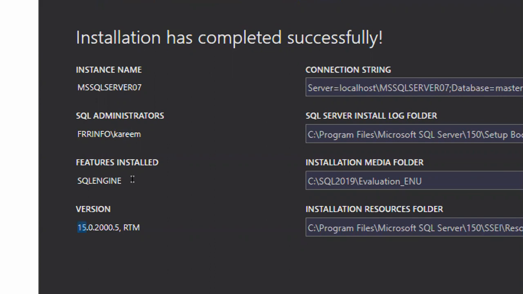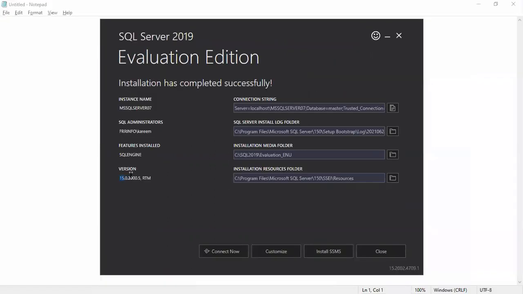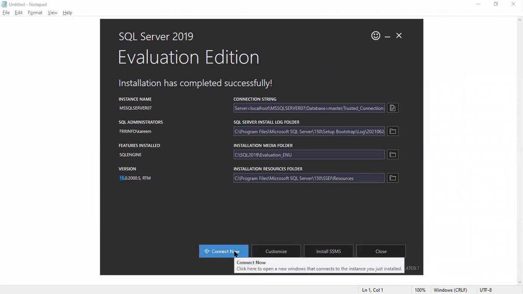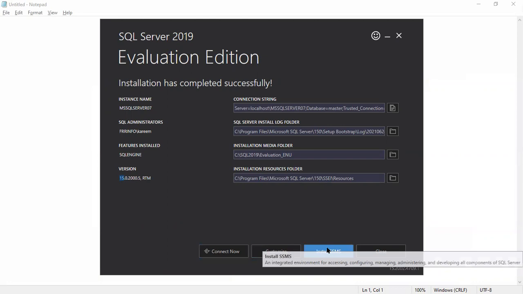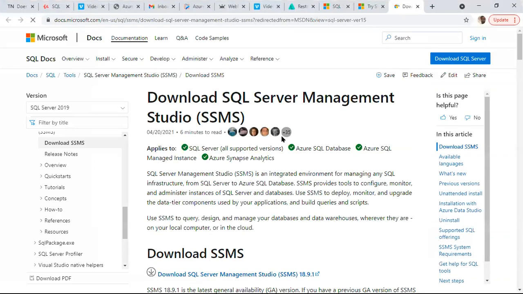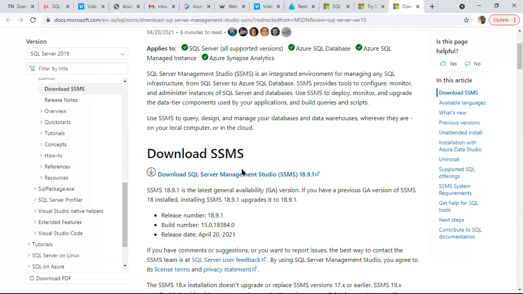Okay, right. Now remember, once the engine is ready, then we have to click on install SSMS. Even though we can connect through command prompt and work temporarily, here we click install SSMS. Same thing, it navigates to the Microsoft website, where we can download SQL Server Management Studio. Once we click here, it immediately starts downloading.